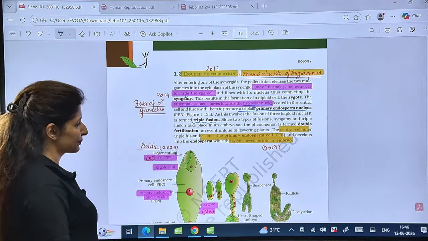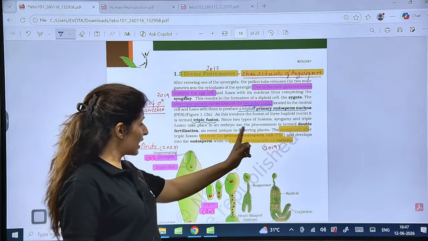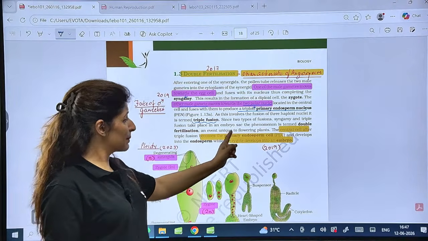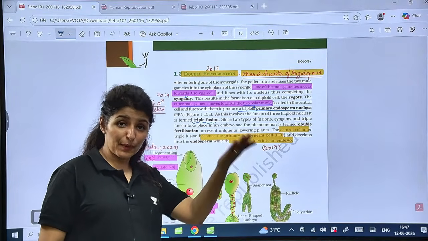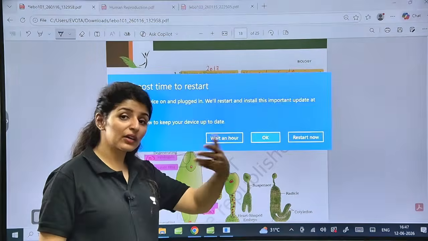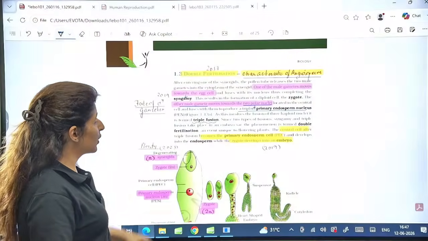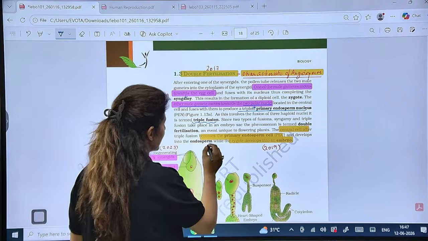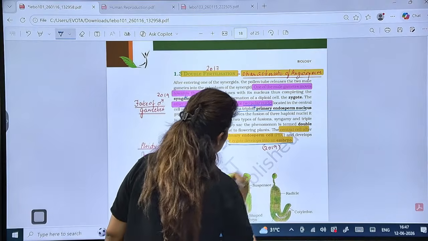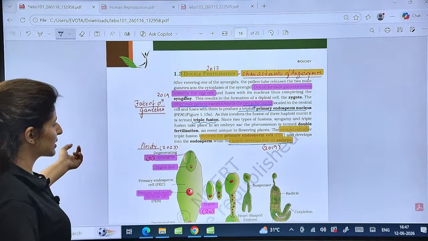Is that clear? Now, the central cell after triple fusion becomes the primary endosperm cell, PEC, and the fused nuclei become the primary endosperm nucleus, PEN, which develops into the endosperm, while the zygote develops into the embryo. Are you clear with this?